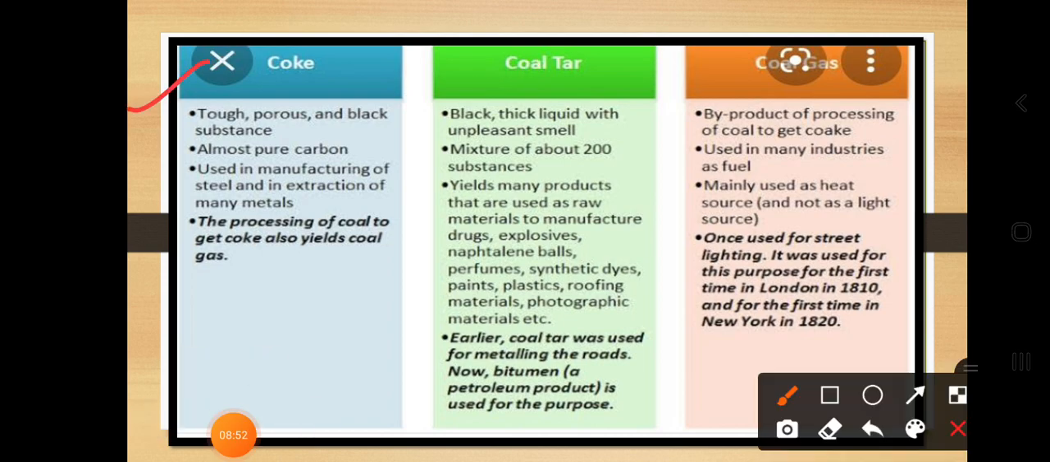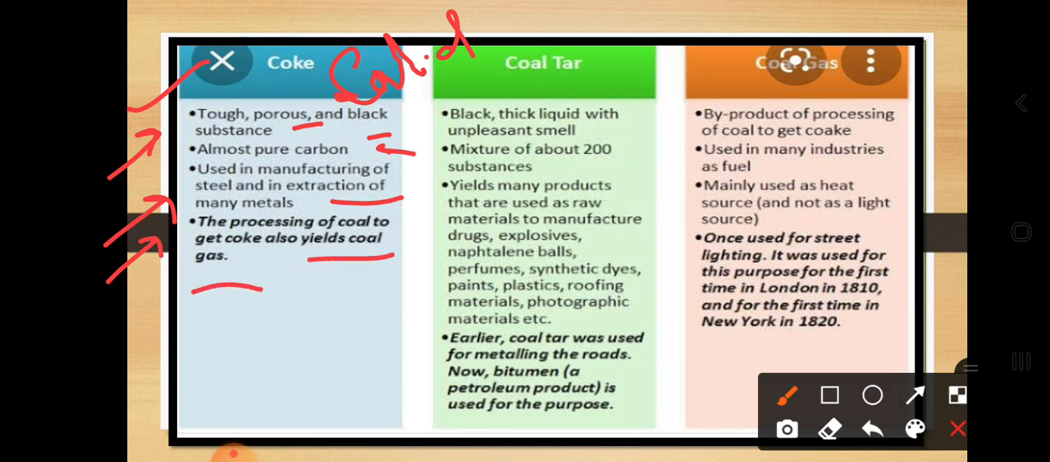So dear students, coke is nothing but the solid form of coal. How is it defined here? It is a very tough, porous, black substance, and it is the pure form of carbon. We use it for manufacturing steel and extraction of many metals. And the process of getting coke from coal also produces coal gases.